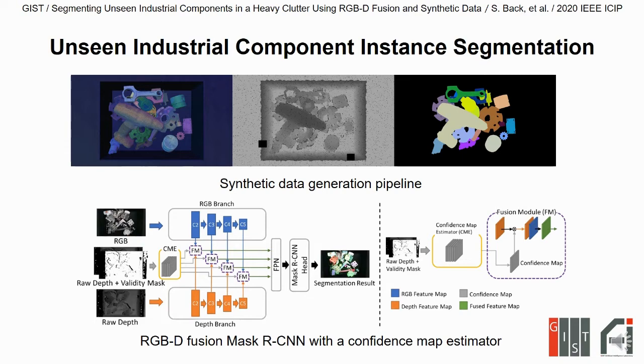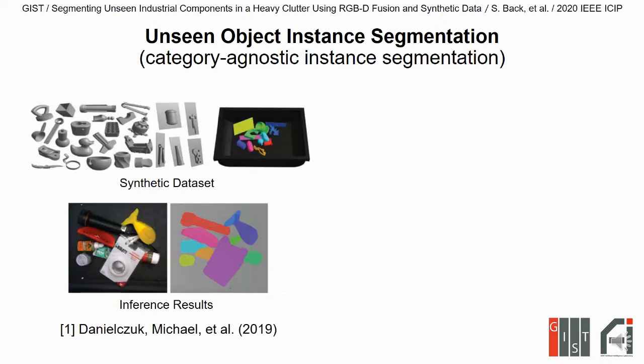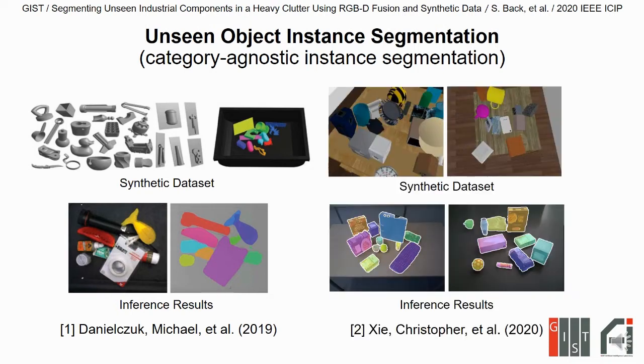Recently, the concept of unseen object instance segmentation, also called category-agnostic instance segmentation, has been proposed. Danielczuk proposed a synthetic depth Mask R-CNN to segment unknown objects in a bin-picking environment from synthetic data. Xie proposed a method to separately leverage synthetic RGB and depth for unseen object instance segmentation. Though the results are promising, unseen object instance segmentation for industrial applications has not been studied in detail.